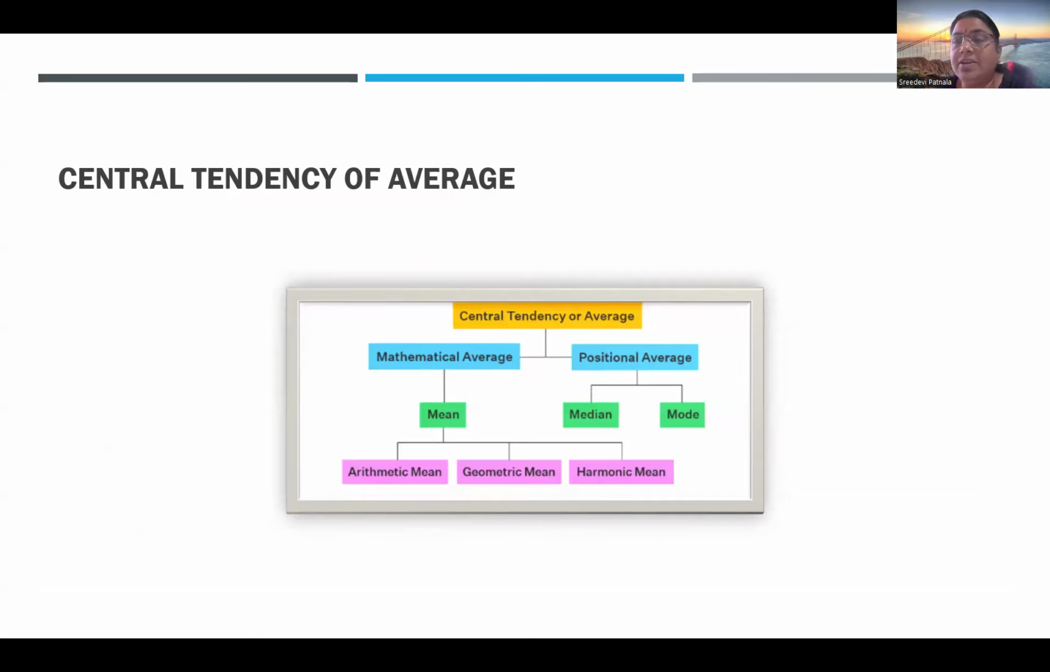So central tendency, or an average, is categorized into two categories: mathematical average and positional average. The name indicates that mathematical is a number, and a positional average specifies which particular position something was in. That's the reason it is called positional average. In the mathematical average, a mean is calculated. Again, mean has three different ways to calculate: arithmetic mean, geometric mean, and harmonic mean. And in positional average, you will have median and mode.